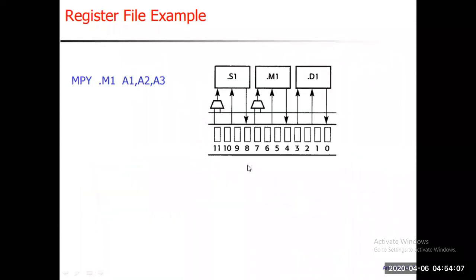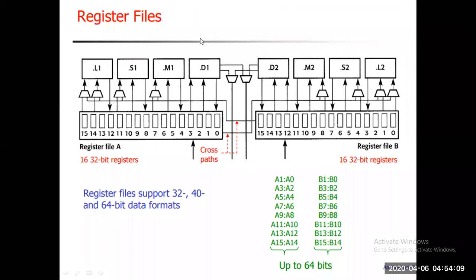Then we go into detail regarding the inside of your register file particularly. So how many register files are there, what I told you? Two register files, register file A and register file B. And register file A, what are the contents you can apply for processing to your computational units? What are those? L1, S1, M1, D1, L2, S2, M2, D2.